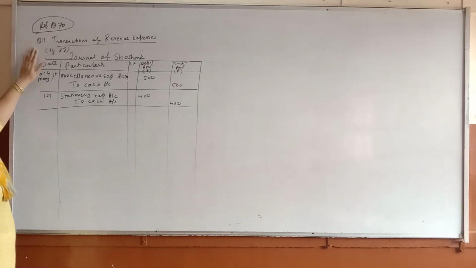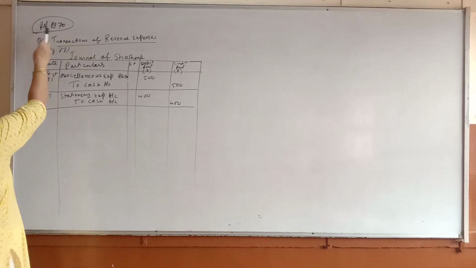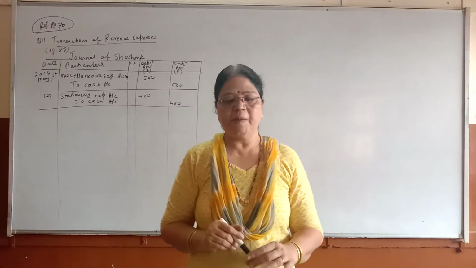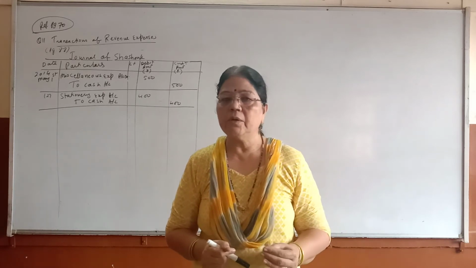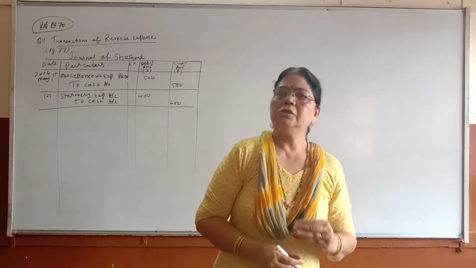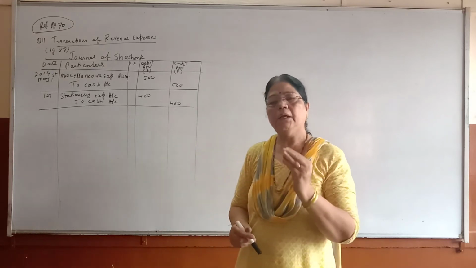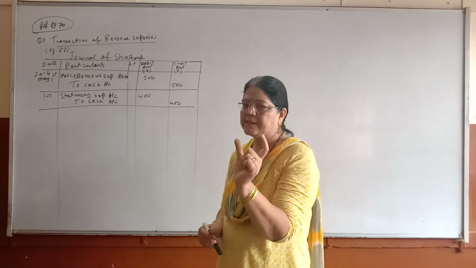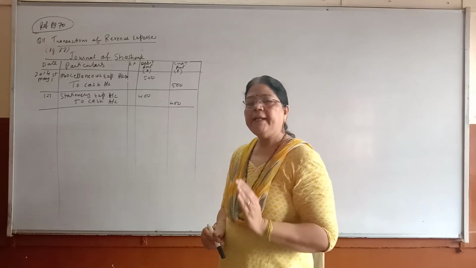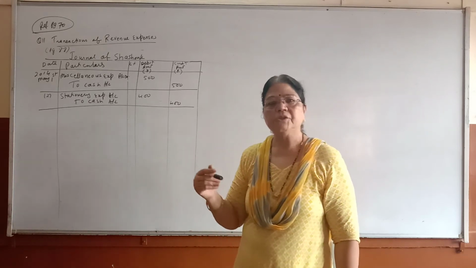Children, question 11, transactions of revenue expense. You can refer page 70 for notes, or if you want to read the notes. Revenue expense I have explained, they are our regular expense in order to carry out the day-to-day activity. Also I have explained that all the expenses are debited. They are nominal account, and when the word paid is given, it is our expense. And when the word paid is given, it is a cash transaction. When the word paid is given, cash goes out.